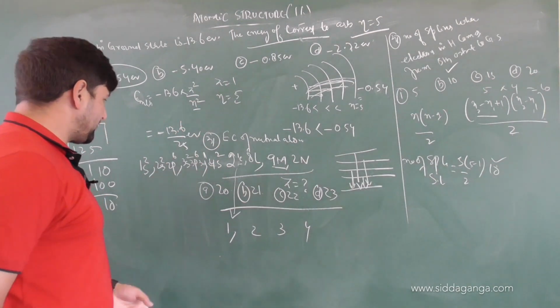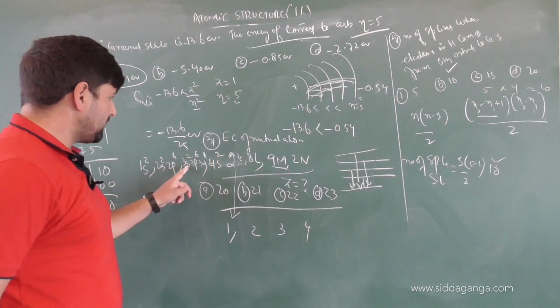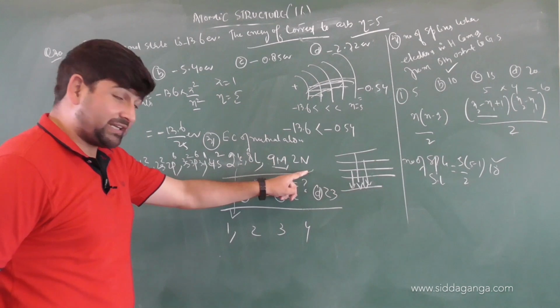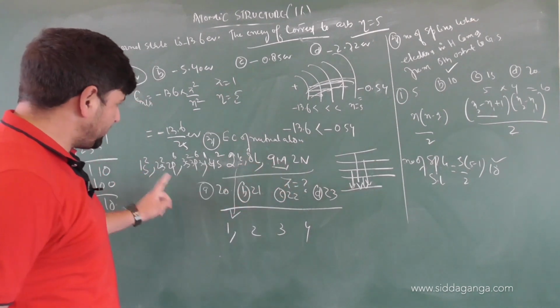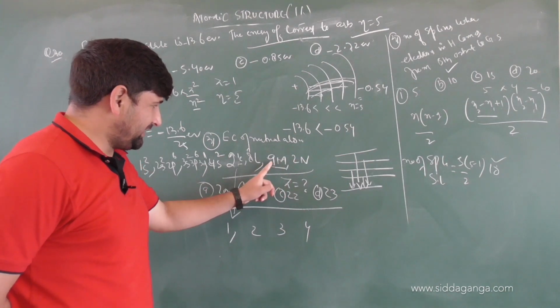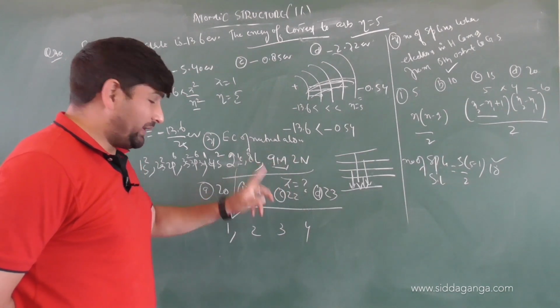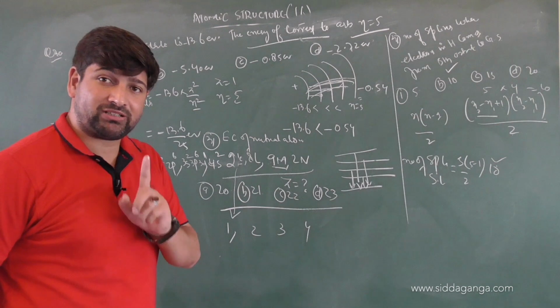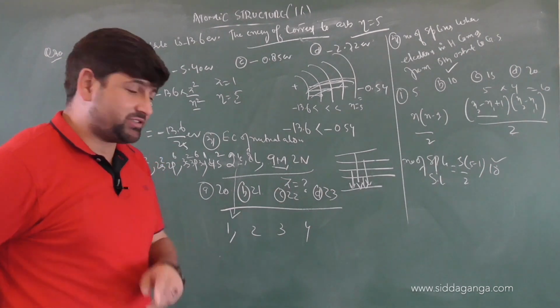Now count the number of electrons. 2 plus 2, 4, plus 6, 10. You could have directly counted here only and calculated the atomic number. I just elaborated it. So K 2, 8 plus 2, 10. 10 plus 2, 12. 12 plus 9, 21. 21 is the first transition element. It is the first element of the transition series.